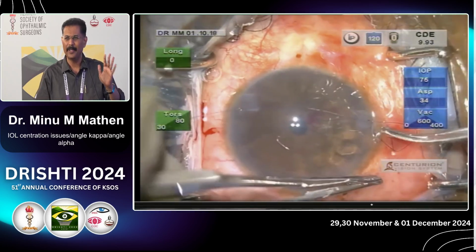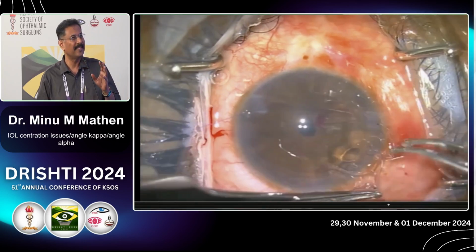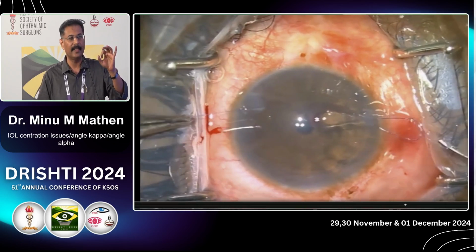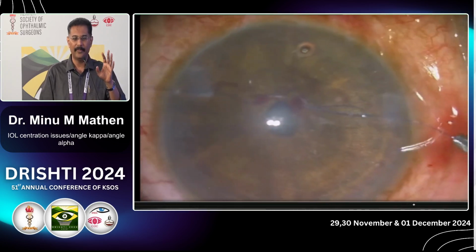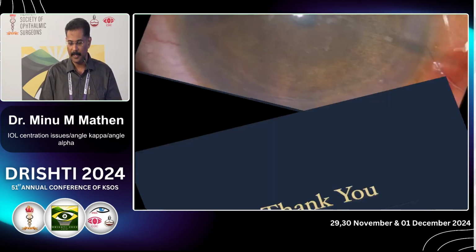So ideally, do all these things if you have a problem, but then try to avoid this problem by not selecting such cases. But many people nowadays don't actually look at angle kappa and all those. So, still, if you see decentration in the pupillary area, and you see only half of the central ring, many of them will have this kind of issue, which some people may not tell, but many people may tell, and it's aggravated by multifocals.